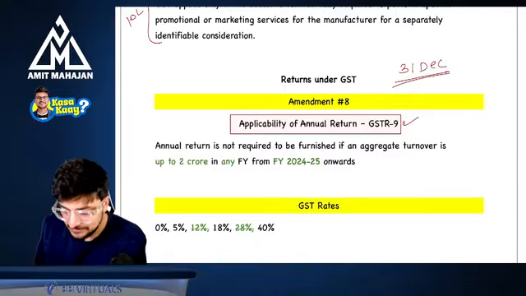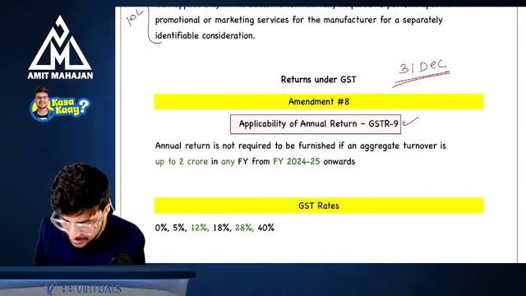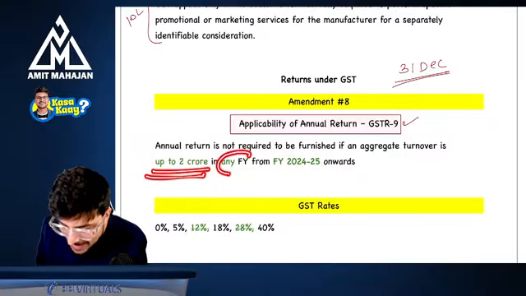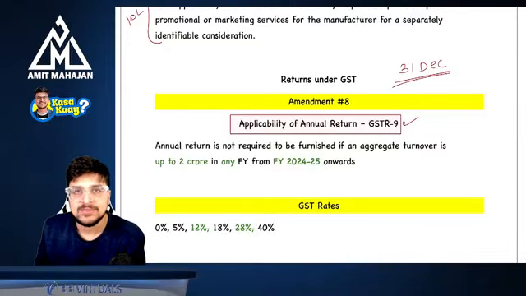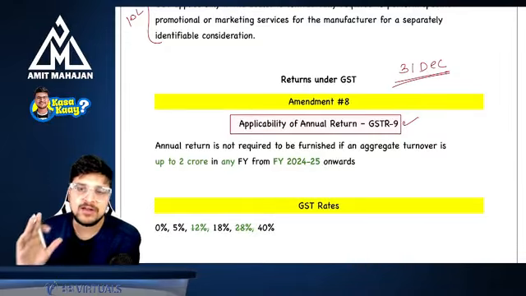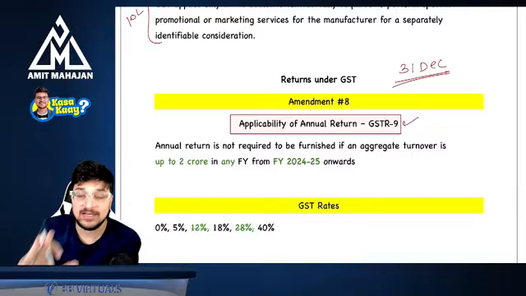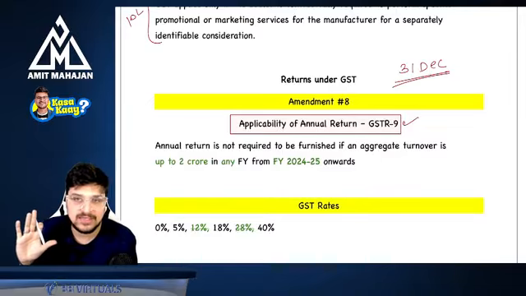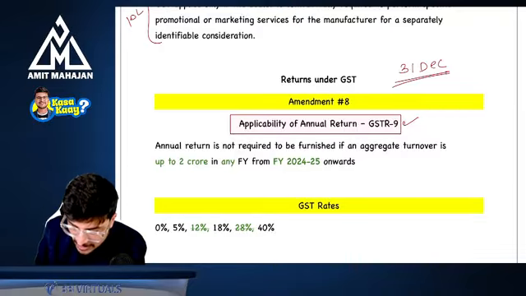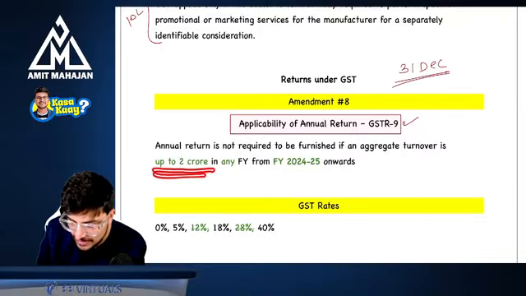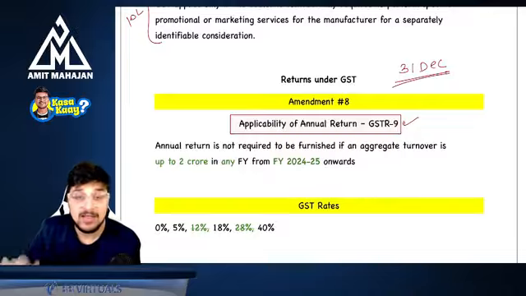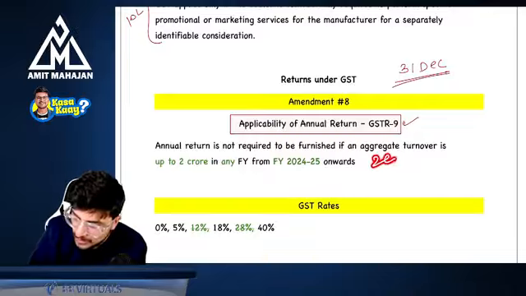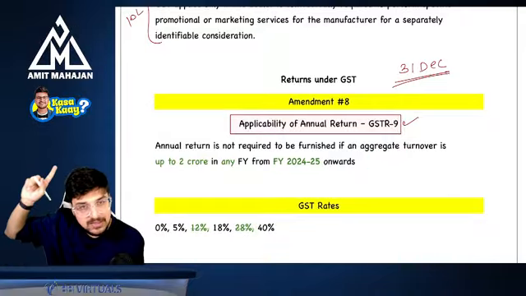But they have said that if your aggregate turnover is up to 2 crore in any financial year from financial year 24-25 onwards, then in that case, you are not required to file your GSTR 9. Earlier, this aggregate turnover limit was not there. But please try to understand, this 2 crore is different from the 5 crore for the self-certified statement.